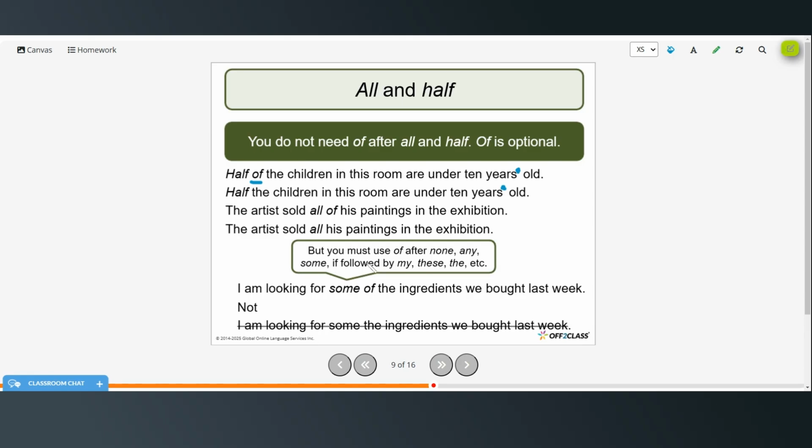But you must use of after none, any, some, if they're followed by my, these, the, etc. So I am looking for some of the ingredients we bought last week. So you can't say I am looking for some the ingredients. Now, if you didn't have the, you could say I am looking for some ingredients. But because there's the article here, you have to use of before the article the.